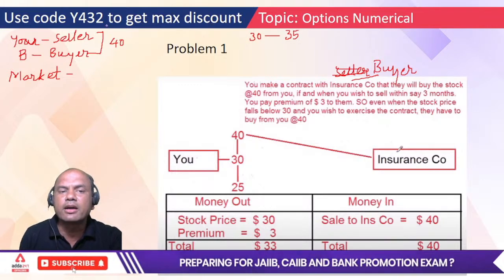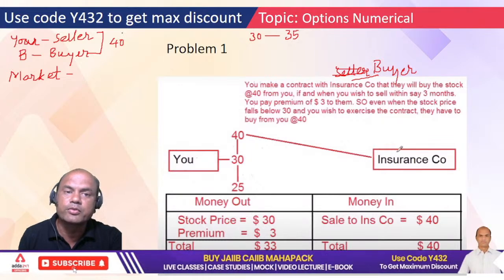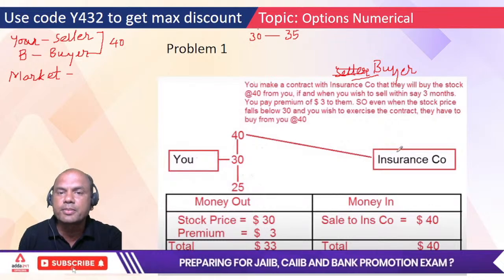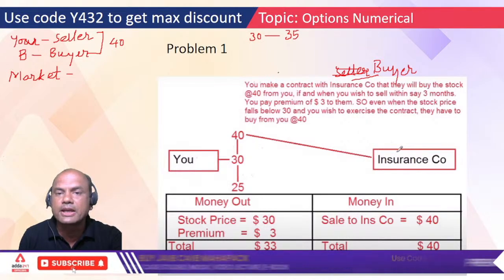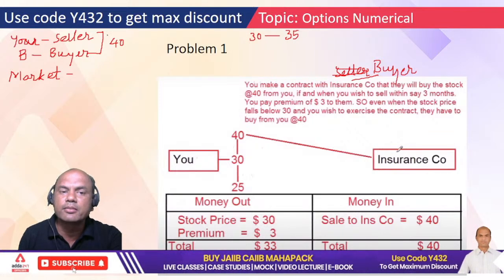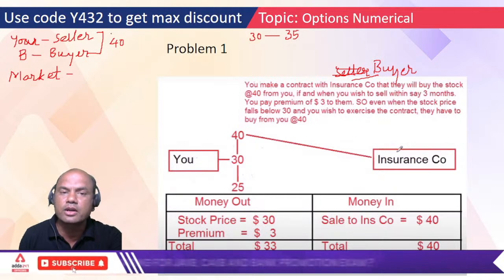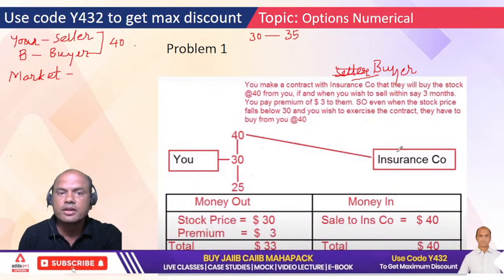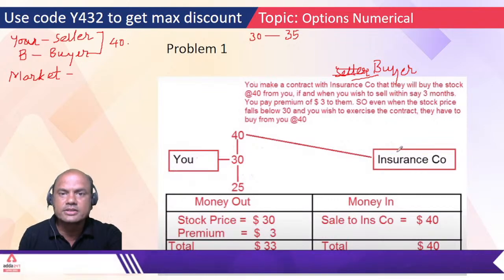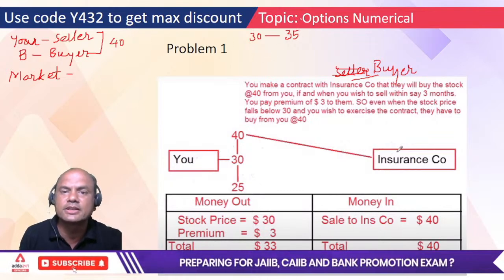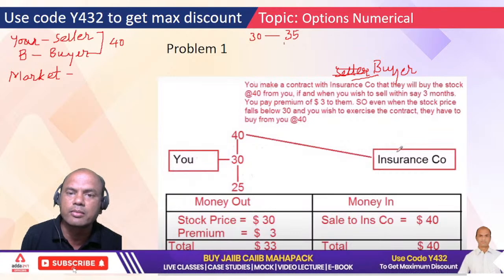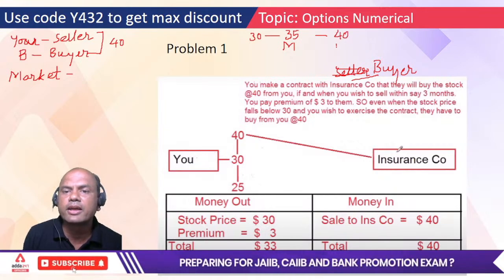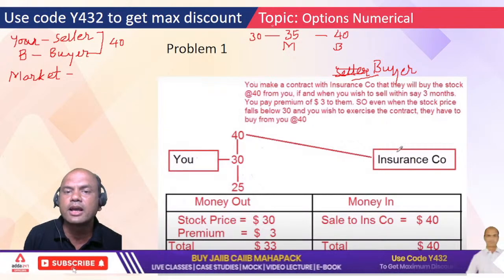Will you go to this buyer and tell him, okay, buy it for rupees 40 from me because we have entered into a contract? Listen, 30 rupees was the present price. After 3 months in the market, the price has gone to 35. So will you go to this buyer and say, yes, exercise the contract at 40? Yes, correct. You will definitely go, because your market price, I'll write M for market, and the buyer price is 40. Who is higher? Buyer is higher. So definitely I'll make the contract with the buyer only. I'll sell it to the buyer, right?